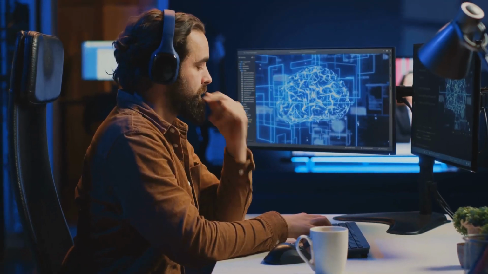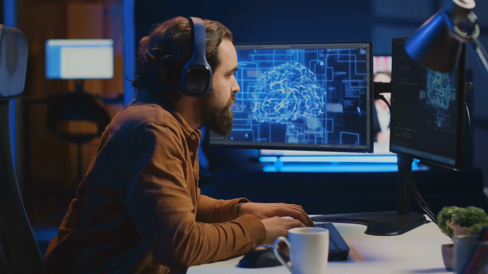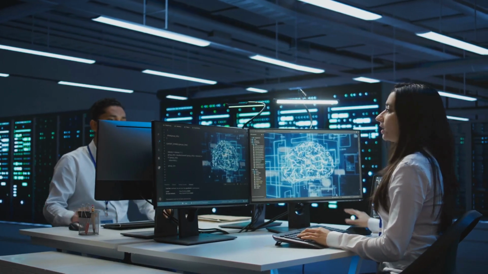Conclusion. This 9-month roadmap is your structured path to becoming a successful AI engineer. Stay committed, engage with your community, and showcase your skills to the world.